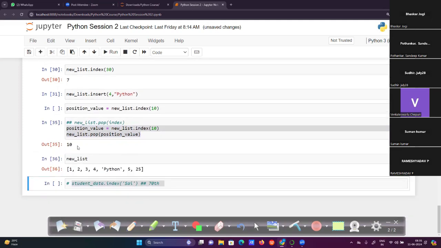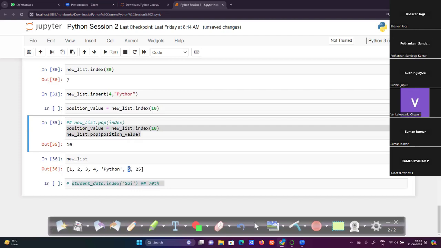Now after making changes in the list, the indexes are repositioned again. Now at a particular index, like the sixth position, 0 1 2 3 4 5, the value 5 exists. So the positions will rearrange again. The indexes are rearranged after we eliminate or insert some data. Every time it is not the same. Okay, so now we are done with pop.